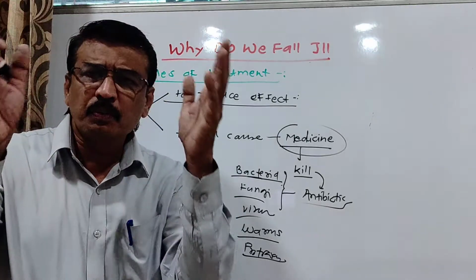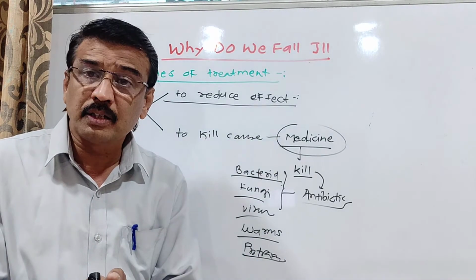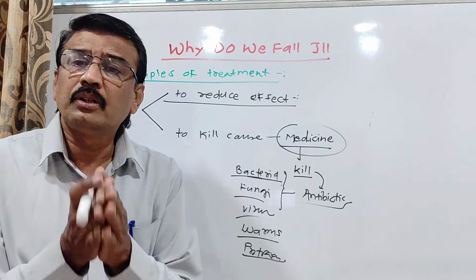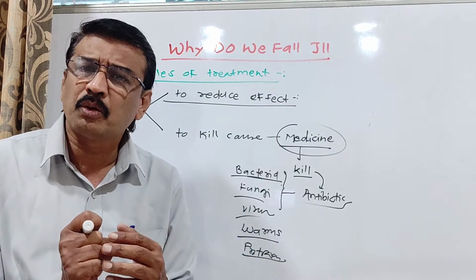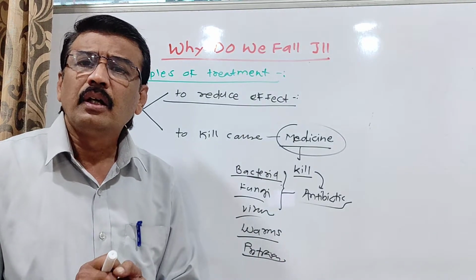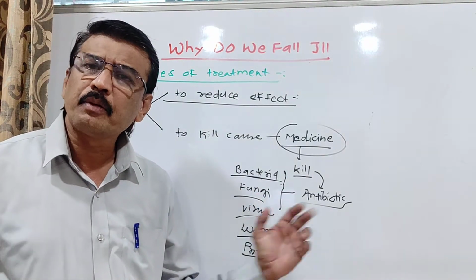That is, the cell wall is the protective shield of that particular organism. If it will not form, then the organism will not survive, new organisms will not survive, and the population of that organism in our body will not be increased. So this is the role of antibiotics.